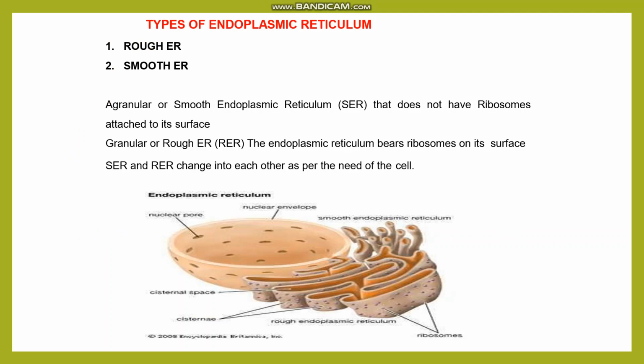Next are types of endoplasmic reticulum. The types are based on the presence or absence of ribosomes, the granular structures. On this basis, there are two types of endoplasmic reticulum, rough and smooth. Rough endoplasmic reticulum has ribosomes on its surface, and smooth does not have ribosomes on its surface.